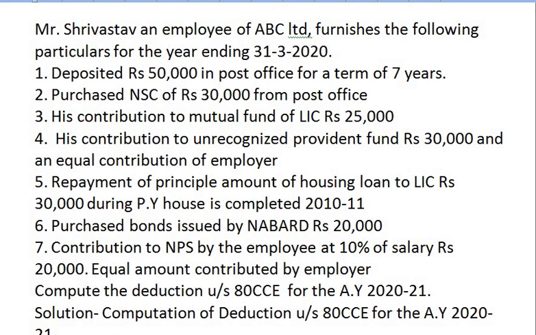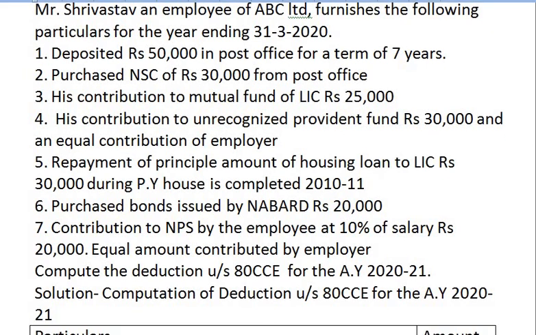Next is contribution to National Pension Scheme by the employee at 10% of the salary, which is rupees 20,000, and the equal amount is contributed by employer. So, compute the deduction under section 80CCE for the assessment year 2021. With the given information, you are asked to compute the deduction under section 80 CCE.